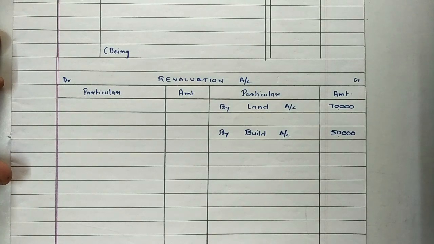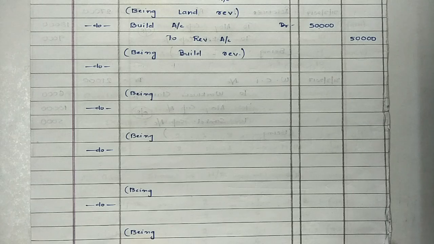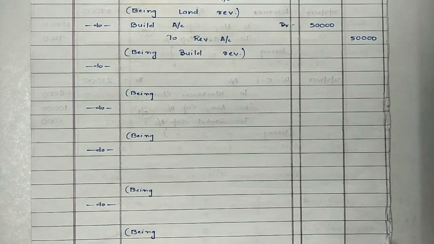Then coming towards second transaction or adjustment. Second adjustment was value of machinery is to be decreased up to rupees 80,000, whereas old value of machinery was 1,20,000. It is not to be decreased by 80,000, it is decreased up to 80,000, means from 120 it is to be made at 80,000. That means it has to be reduced by 40,000.